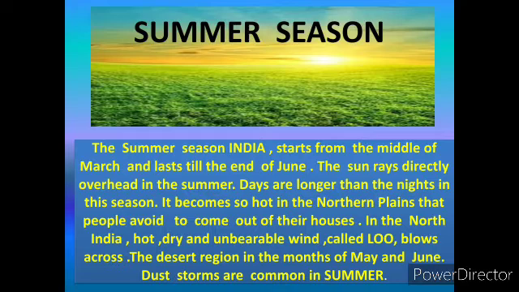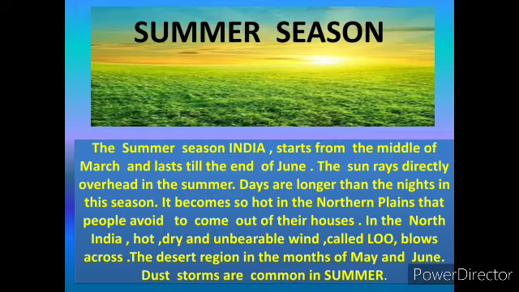It becomes so hot in the northern plains that people avoid coming out of their houses. In North India, hot, dry and unbearable winds called Loo blow across the desert region in the months of May and June. Storms are common in summer.